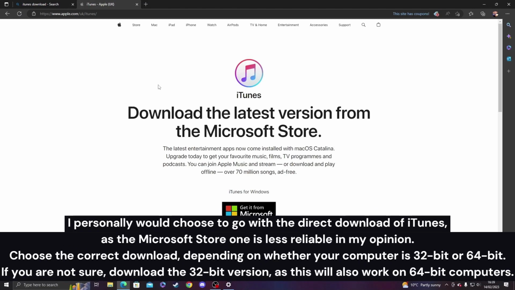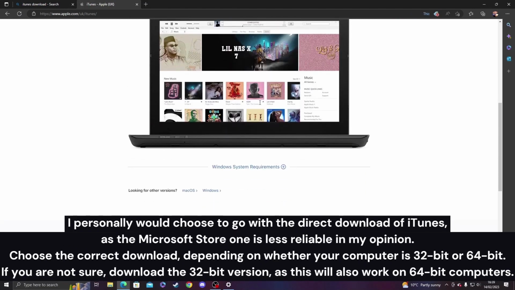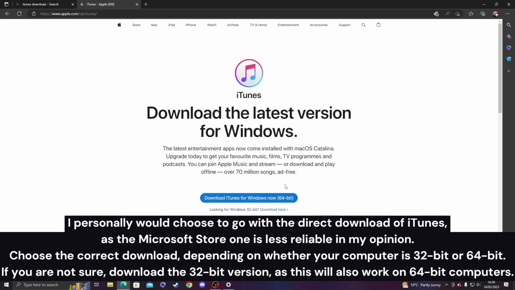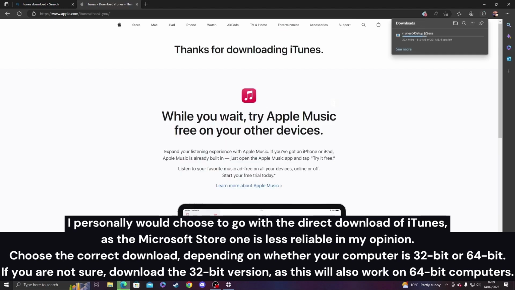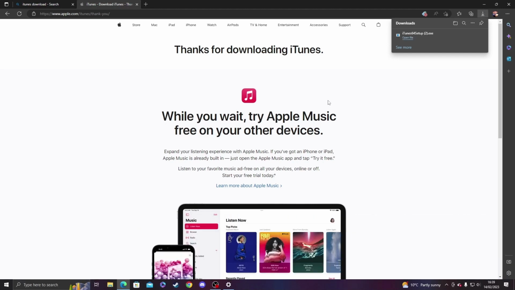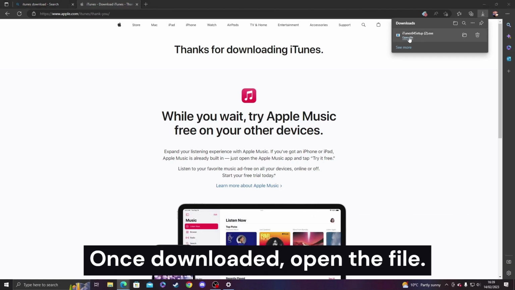I personally would choose to go with the direct download of iTunes, as the Microsoft Store one is less reliable in my opinion. Choose the correct download, depending on whether your computer is 32-bit or 64-bit. If you are not sure, download the 32-bit version, as this will also work on 64-bit computers. Once downloaded, open the file.